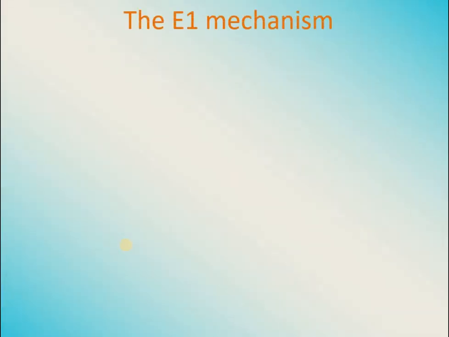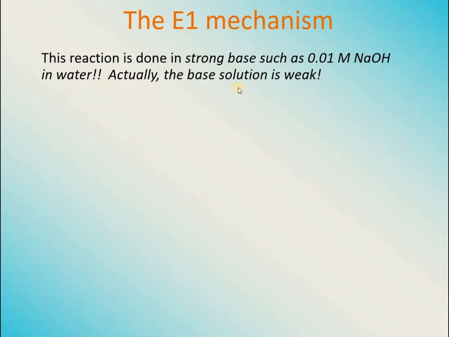Again, you have to see the reaction conditions, which are very important. This will happen in the presence of a strong base such as OH negative. Again, the base is sodium hydroxide, but its solution is really weak. It is 0.01 molar. In the previous reaction, E2 reactions, the base utilized was the same, but its molarity was 1 molar. It was quite concentrated. Right now, the basic solution is really weak, so we are considering water as a base, and water is abstracting a proton instead of sodium hydroxide. Sodium hydroxide has a very, very low concentration of hydroxide in the water right now.